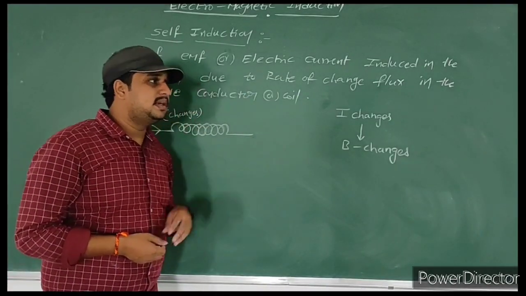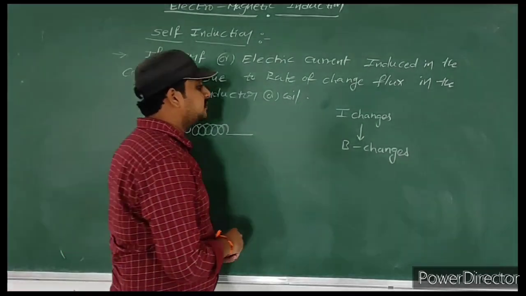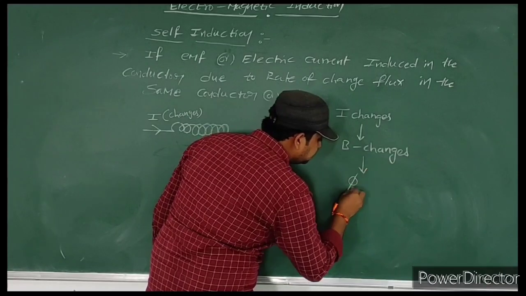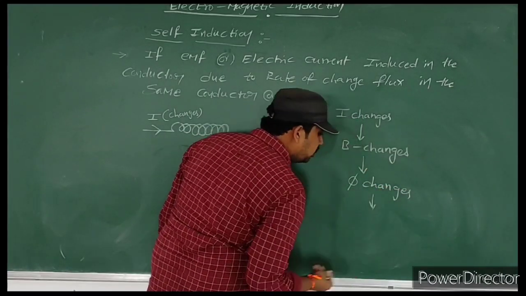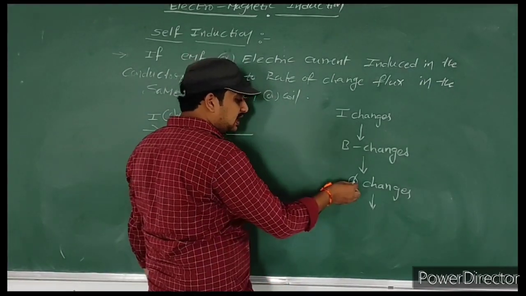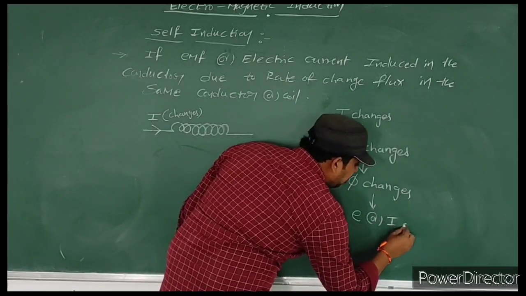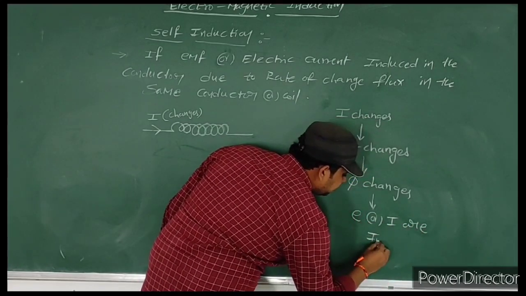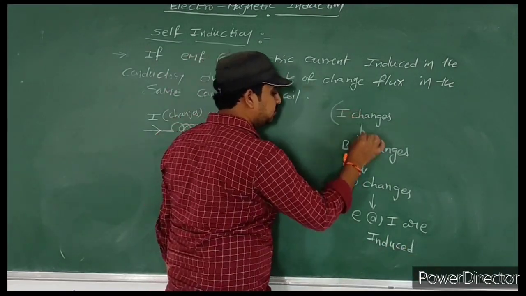If current changes, the magnetic field also changes. If the magnetic field changes, flux changes. If flux changes, you know already, according to Faraday, EMF or electric currents are induced.